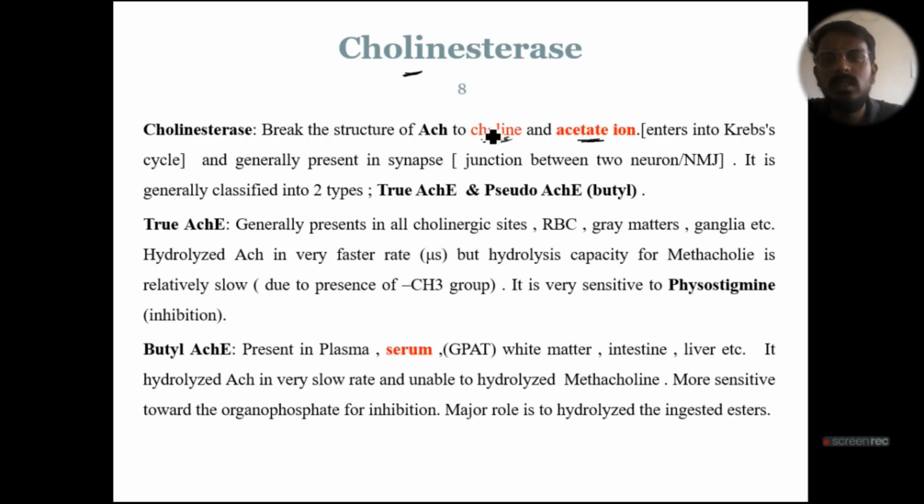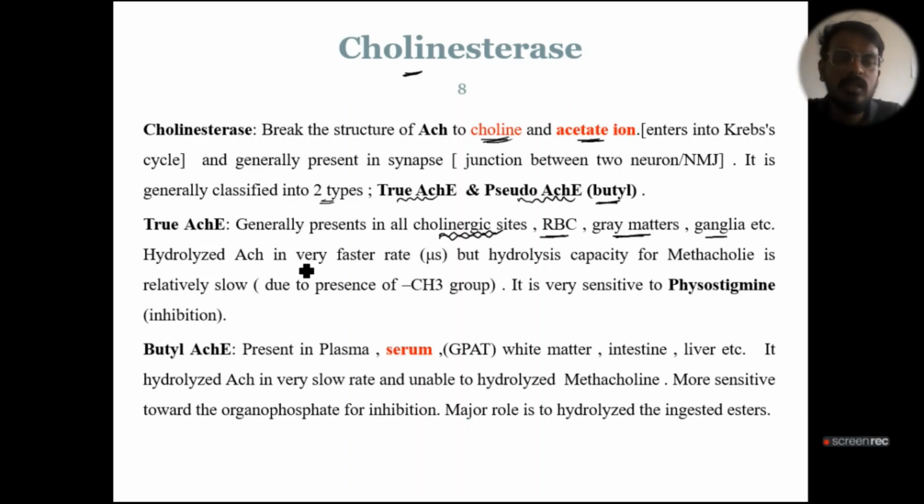This is basically of two types, true acetylcholinesterase and pseudo acetylcholinesterase, which we also call butyrylcholinesterase. So what is true cholinesterase? The true cholinesterase is generally present in all cholinergic sites. Remember the location, you will get one question. Generally present in all cholinergic sites like RBC, gray matter and ganglia.